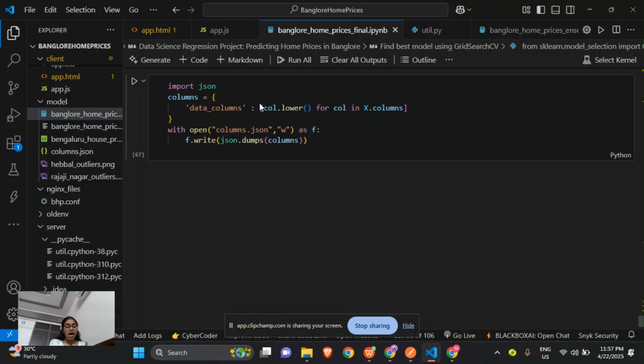Hence we have got that the linear regression predicts with an R square score of 86.3 percent, and we tested on some properties. So we are done with the Jupyter notebook file, that is, the machine learning model that we have created. Now I will show you the